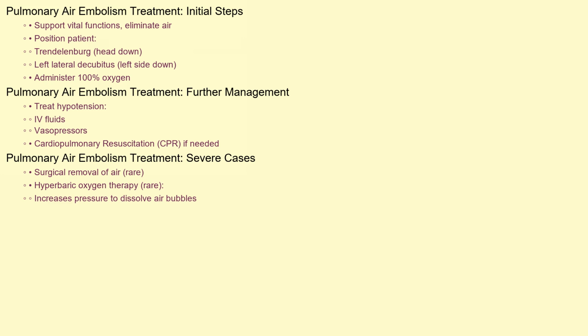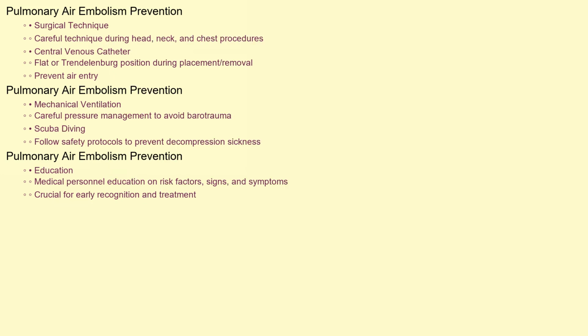If the patient is hypotensive, intravenous fluids and vasopressors are administered to maintain blood pressure. In severe cases, cardiopulmonary resuscitation may be necessary. In rare cases, where the embolism is massive and life-threatening, surgical removal of air from the heart or hyperbaric oxygen therapy may be considered. Hyperbaric oxygen therapy increases the pressure around the patient, which helps to dissolve the air bubbles into the bloodstream. Prevention is the cornerstone of managing pulmonary air embolism.